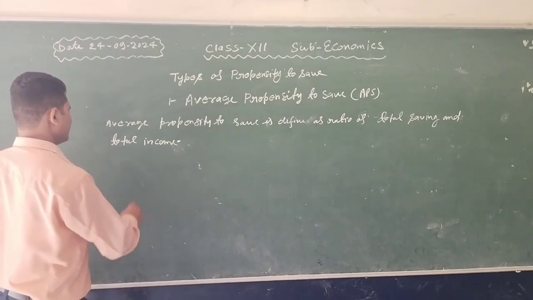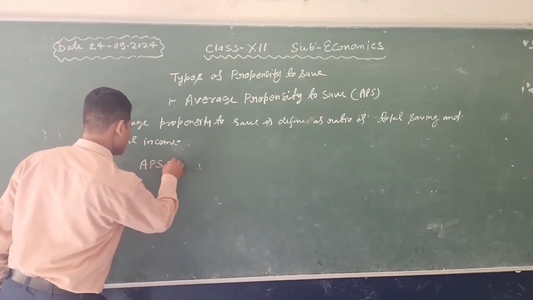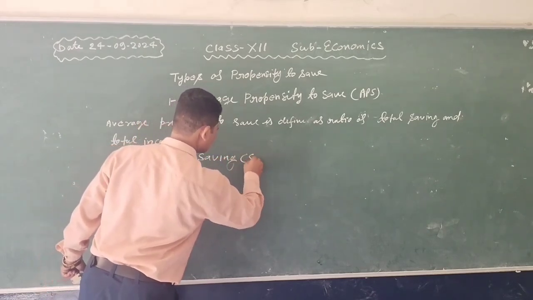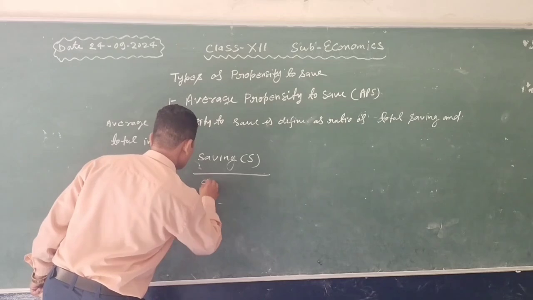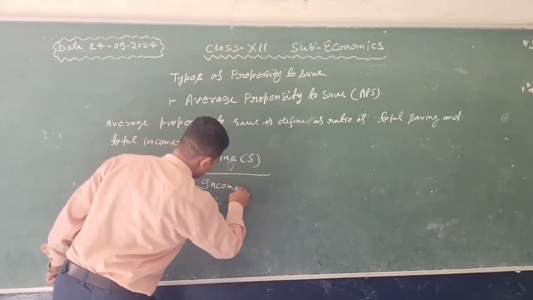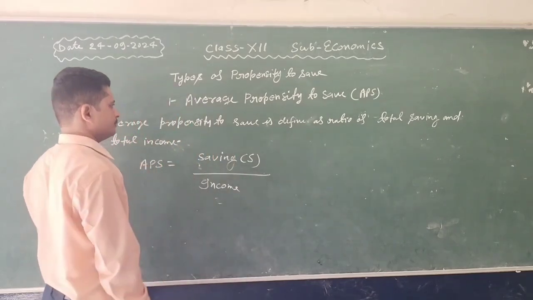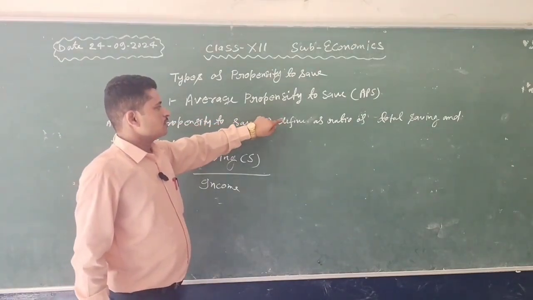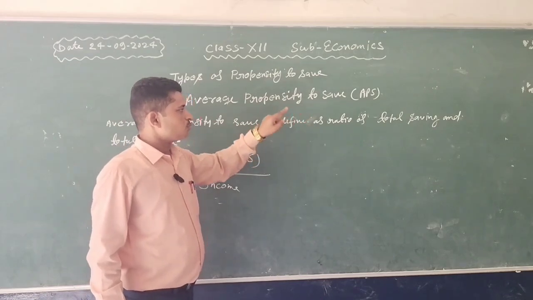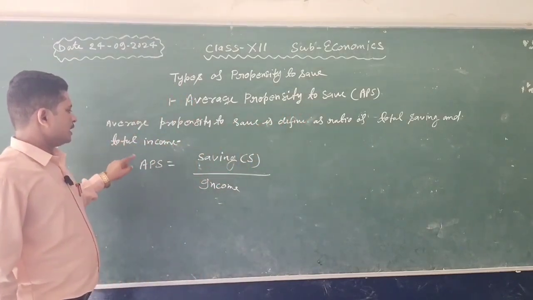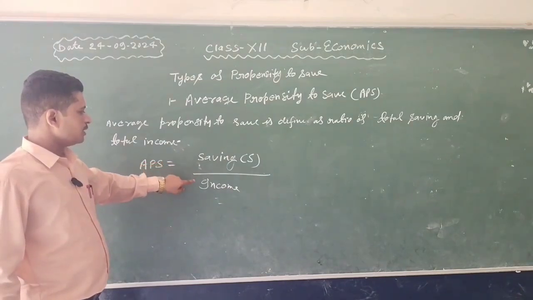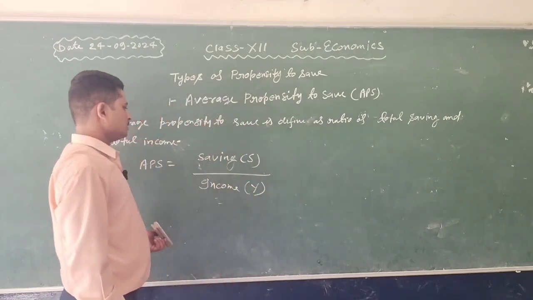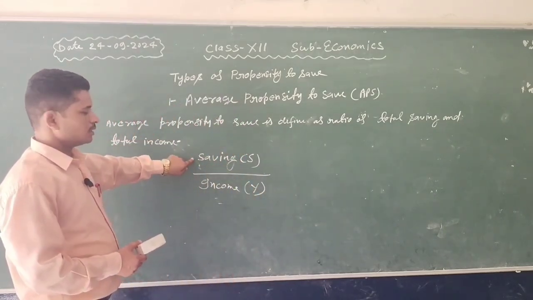Average propensity to save, APS, is equal to saving upon income. Saving upon income means average propensity to save is defined as the ratio of total saving and total income. Income is denoted by capital Y and saving is denoted by capital S.